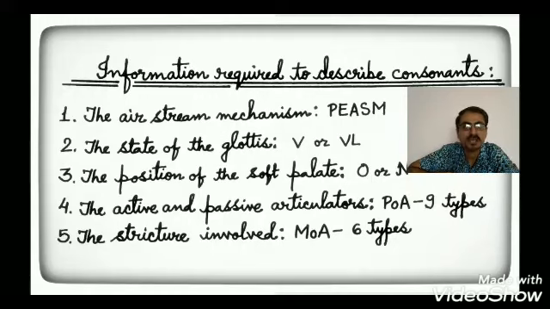Then the last thing is the stricture involved. Stricture involved means how the air is restricted in our mouth. What is the way it is restricted? And it gives us the manner of articulation, means the manner in which the air is restricted by the organs of speech. And we have six types or categories in this section.